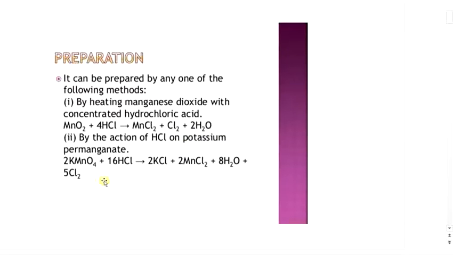Second one is from potassium permanganate. When potassium permanganate reacts with hydrochloric acid, it gives chlorine. Chlorine can also be prepared by the action of concentrated sulfuric acid on a mixture of sodium chloride, that means common salt, and manganese dioxide. The reaction takes place vigorously.